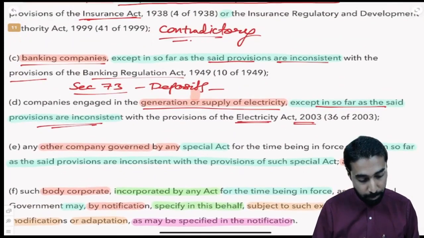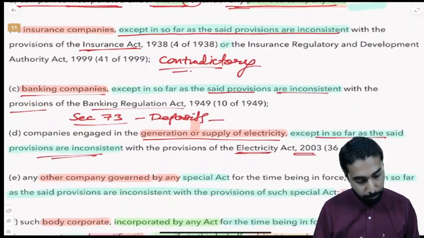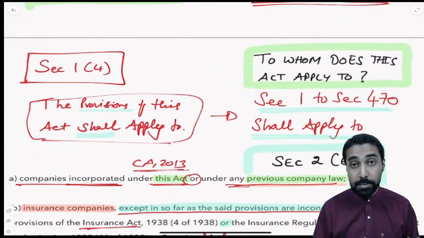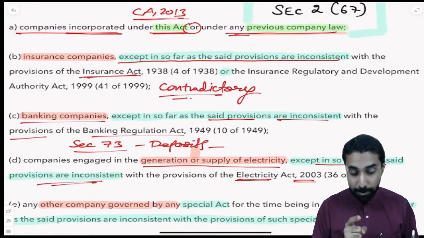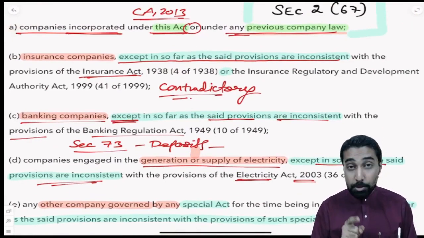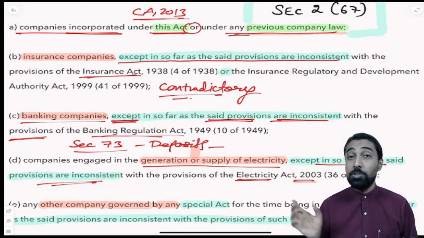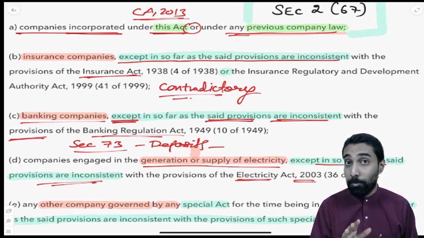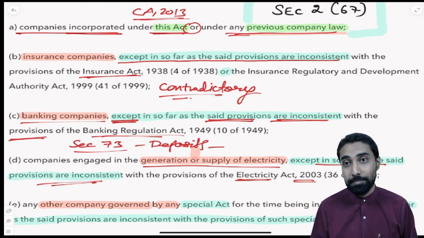So if you look at it, the provisions of this Act will apply to whom? Banking companies, but except in so far as the said provisions are inconsistent with the Banking Regulation Act. So where it is inconsistent, you should not worry. Correct? You don't have to follow the Companies Act. You can follow the Banking Regulation Act. So that is how it is going to work.